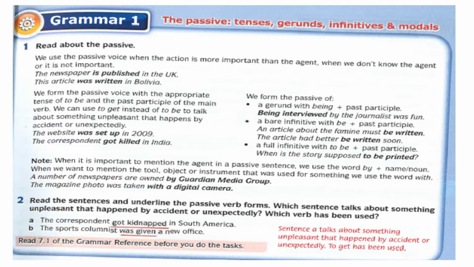Which sentence talks about something unpleasant that happened by accident or unexpectedly? It is sentence A. To get has been used. Got kidnapped: accident, unexpected.